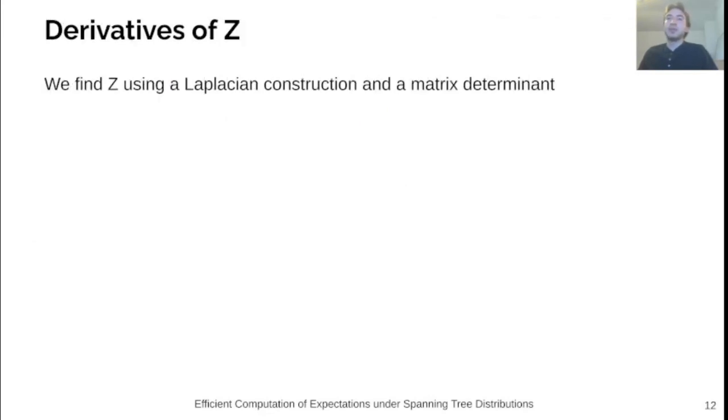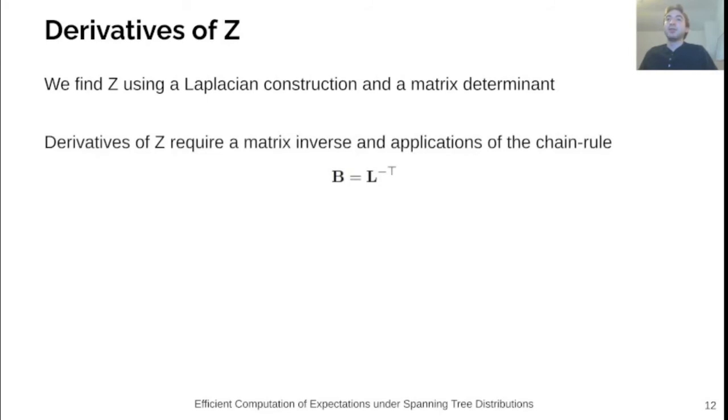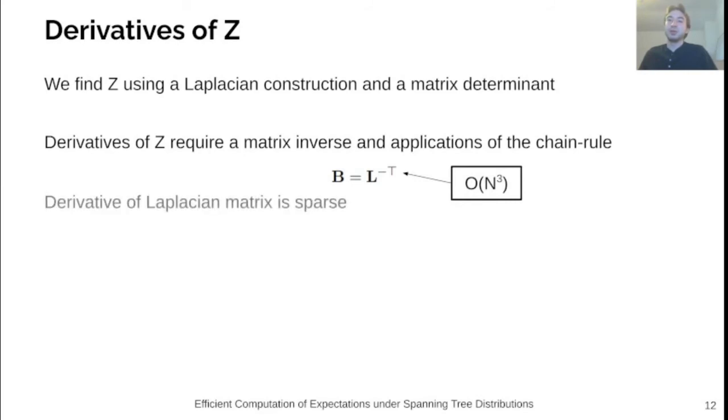In order to have efficient algorithms, we need to be able to evaluate the derivative and second order derivative of Z efficiently. We compute Z by first building the Laplacian matrix and then taking its determinant. Therefore, its derivative requires a matrix inverse and applications of the chain rule. Finding the matrix inverse takes cubic time. However, as we will see later, we will only ever need to do this once.